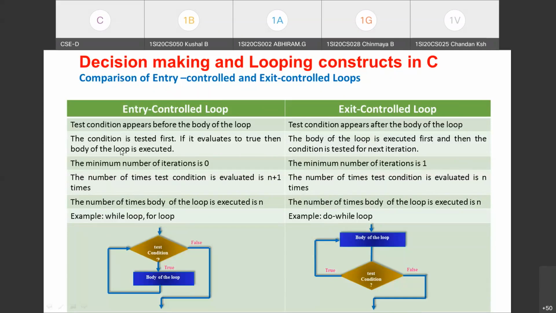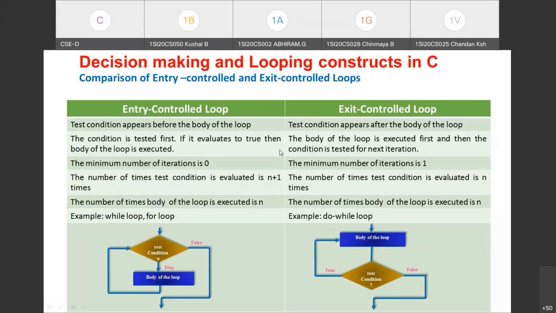Then coming to the number of iterations, the minimum number of iterations is 0 in case of entry control loop, whereas the minimum number of iterations is 1 in exit control loop. Meaning, if the test condition fails the first time itself, not even one time is the body of the loop executed in case of entry control loop, whereas in exit control loop, even if the test condition fails, one time the body of the loop will be executed.